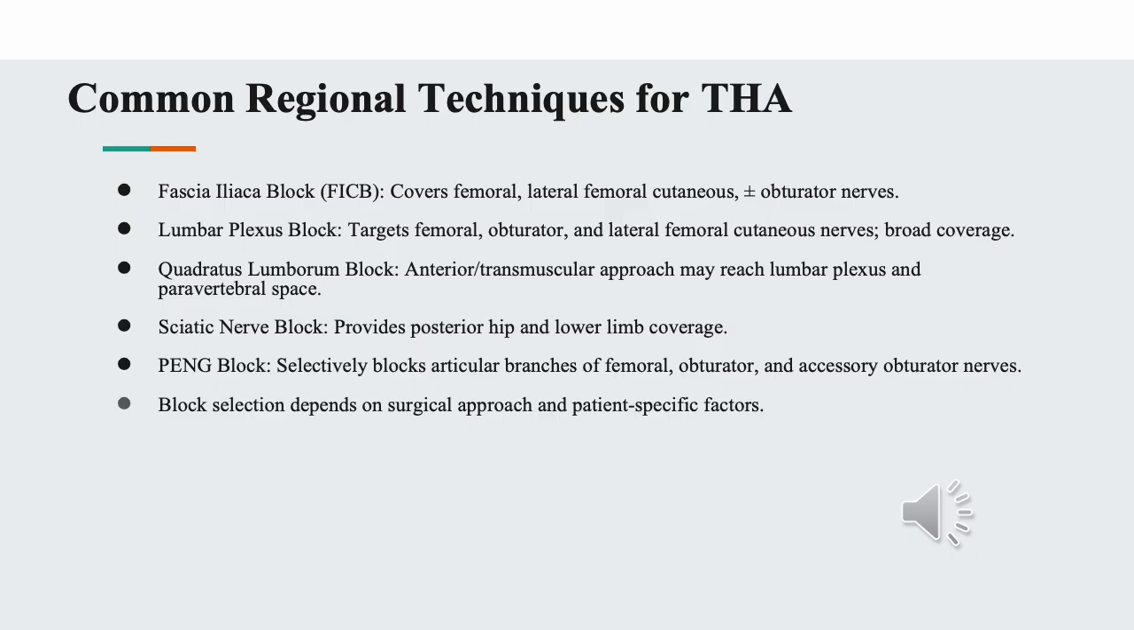The sciatic nerve block is often added to supplement posterior coverage of the hip, particularly important when posterior surgical approaches are used. Finally, the PENG block, or pericapsular nerve group block, is a relatively newer technique designed specifically to target the articular branches of the femoral, obturator, and accessory obturator nerves. It provides focused anterior hip analgesia with minimal motor impairment. Choosing the appropriate block, or combination, depends on the surgical approach, patient anatomy, and comorbidities. These techniques provide a versatile, individualized way to optimize perioperative pain control in total hip arthroplasty.